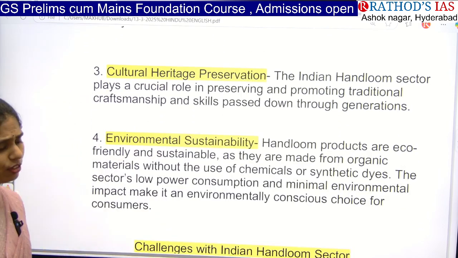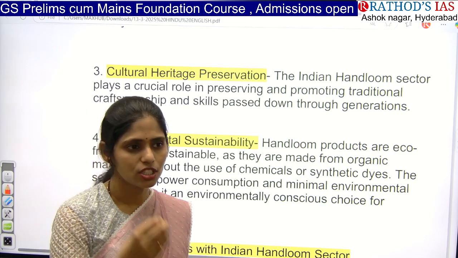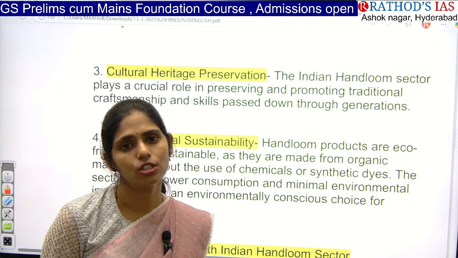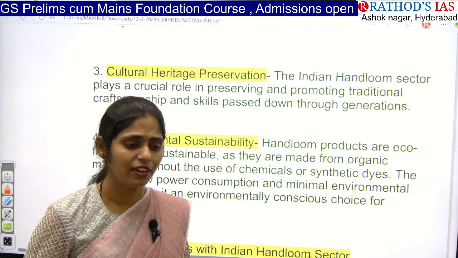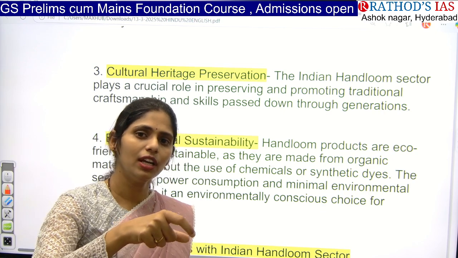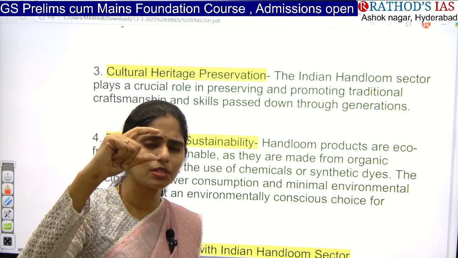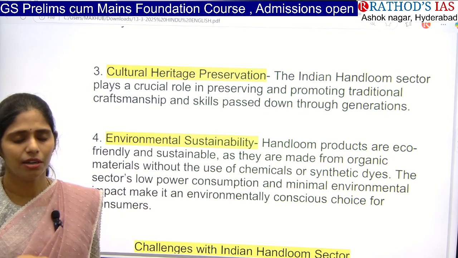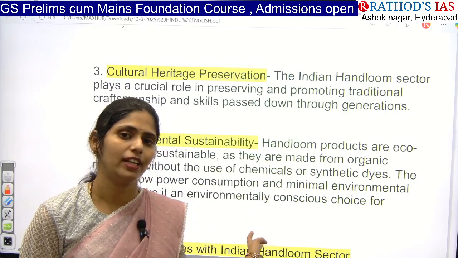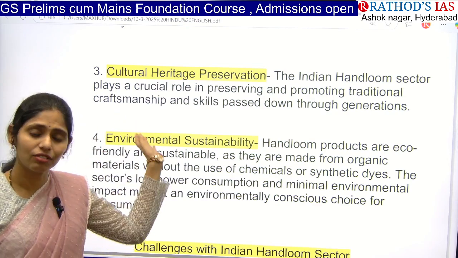And even if you know the skill of Indians, especially in this handloom sector, normally you know that a sari will be around 6 meters or 5.5 meters. So you can imagine how skillful Indians are, that they used to make this 5.5 or 6 meter sari. If you fold it, it is even possible to keep it in a matchbox. How small this matchbox is, right? A 1 rupee matchbox. So that much skill is there in the Indian handloom sector, so that we can preserve that craftsmanship as well as skills and pass them down to the next generations.